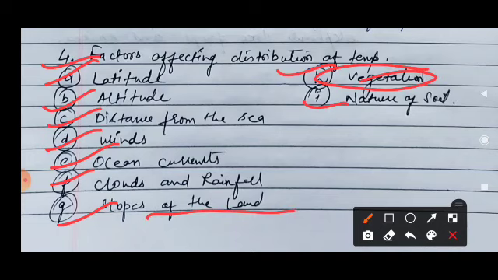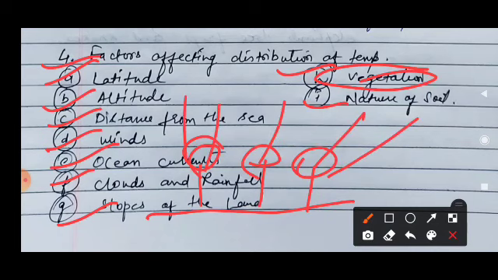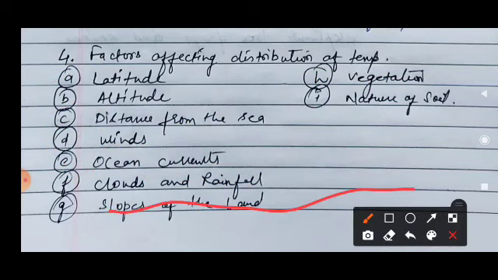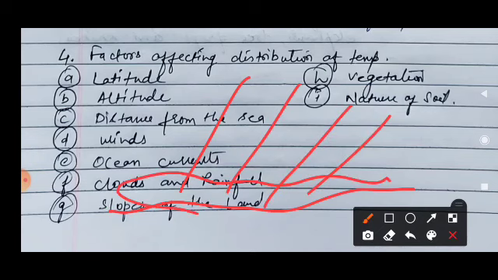Vegetation means if trees are available on the surface, they absorb the heat, and that's why in the forest region the temperature is cool, or lower. And just the opposite, in the desert area there is no vegetation, so the soil gets heated and there is nothing for absorption. That's why in the daytime it is very hot, and in the night time it is very cold. That is the effect of vegetation.